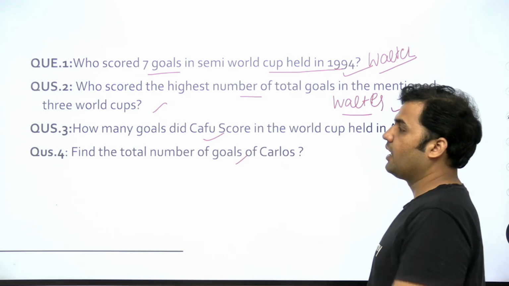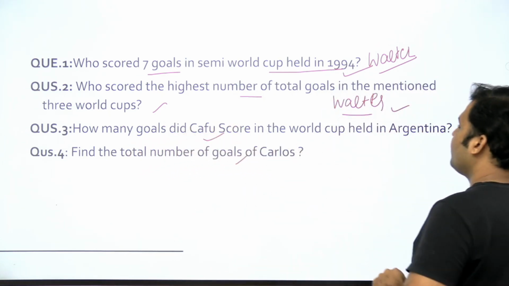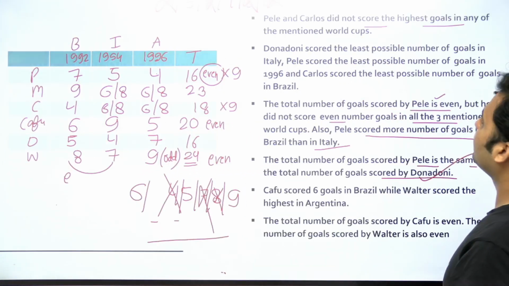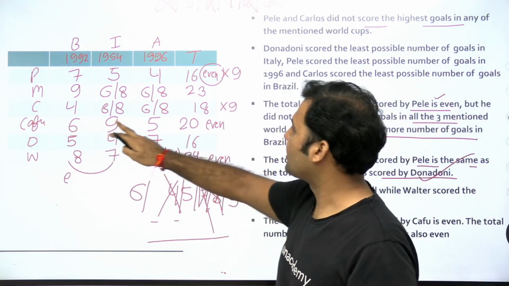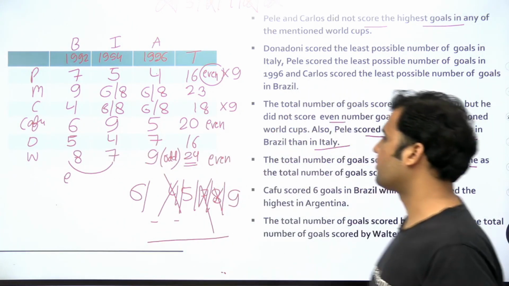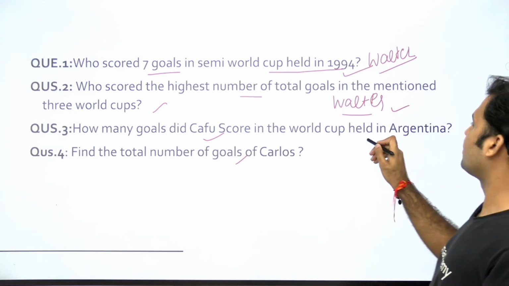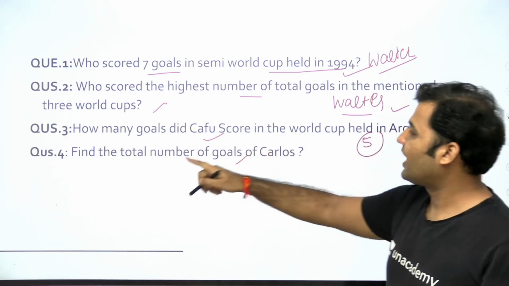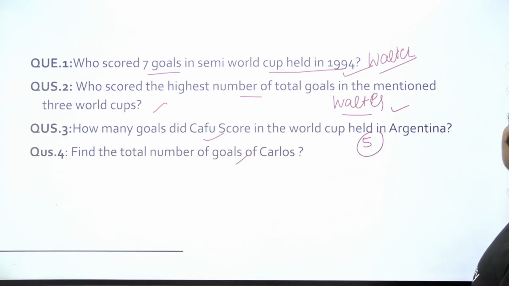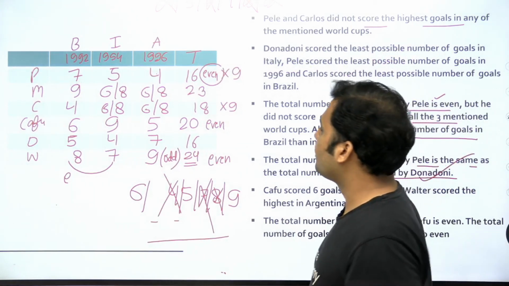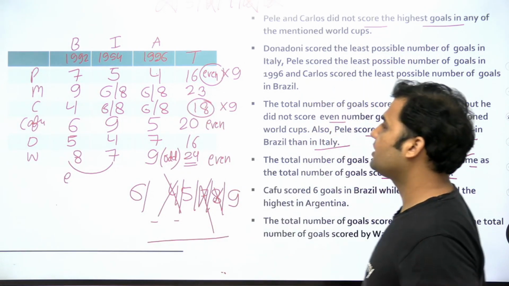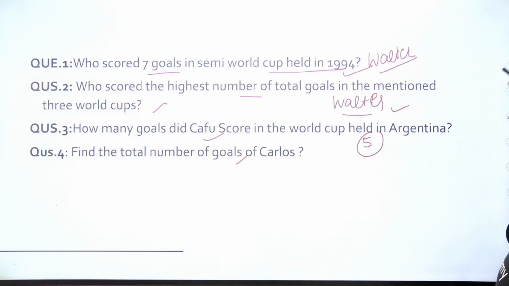How many goals did Cafu score in the World Cup held in Argentina? Cafu in Argentina is scoring 5 goals, right? So the answer to the question is 5. Find the total number of goals of Carlos. Total number of goals of Carlos is 18, right? So 18 is the answer to the question.